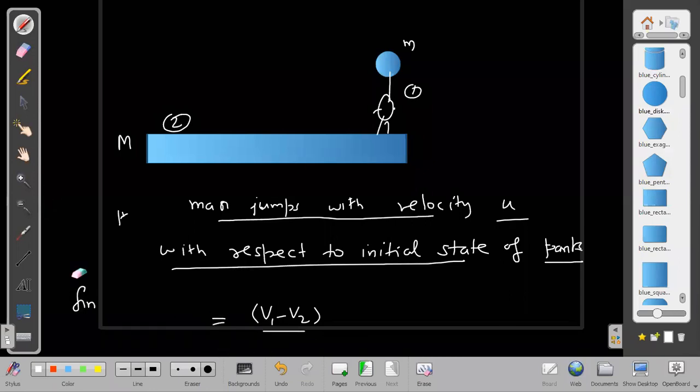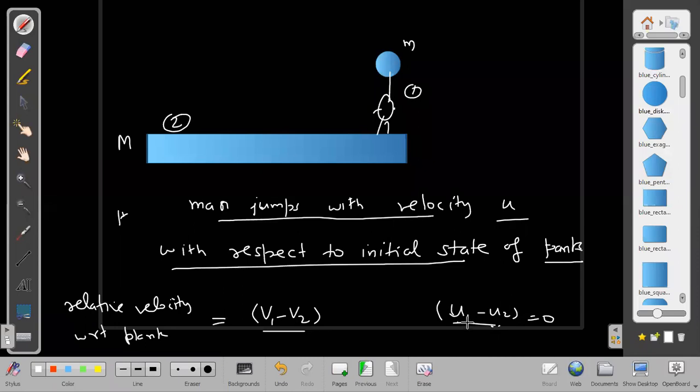Or we simply say man jumps with relative velocity u with respect to Planck. Which relative velocity? It is the final relative velocity with respect to Planck after jumping. If they are saying u1 minus u2, then it is the initial relative velocity of man with respect to Planck, which is obviously 0. So u1 minus u2 is 0.